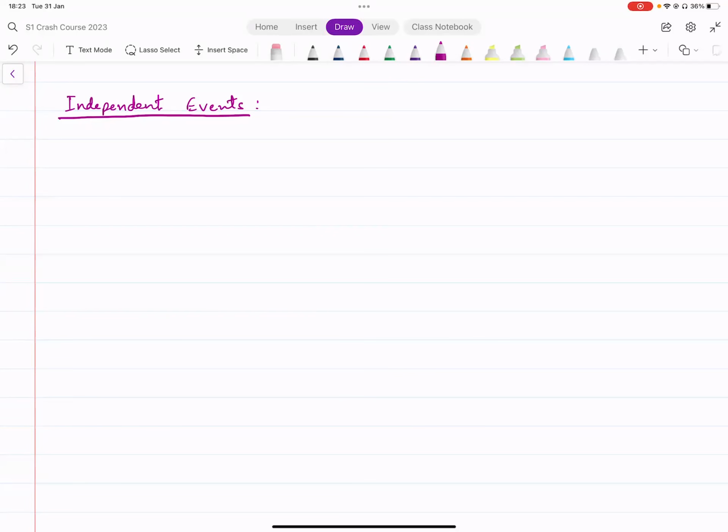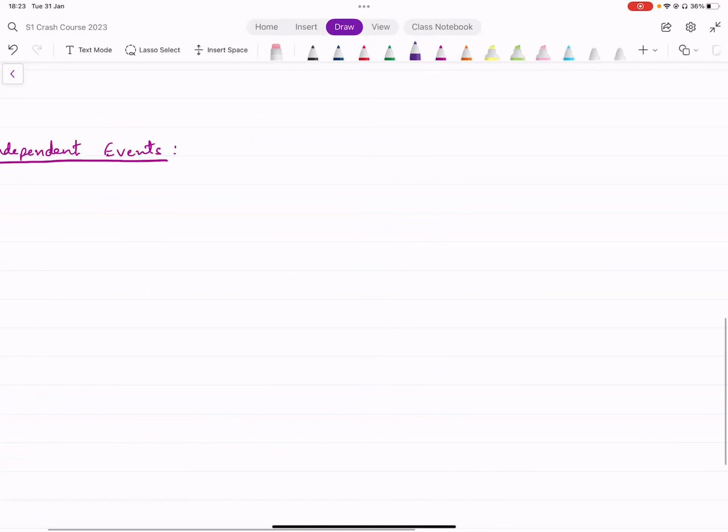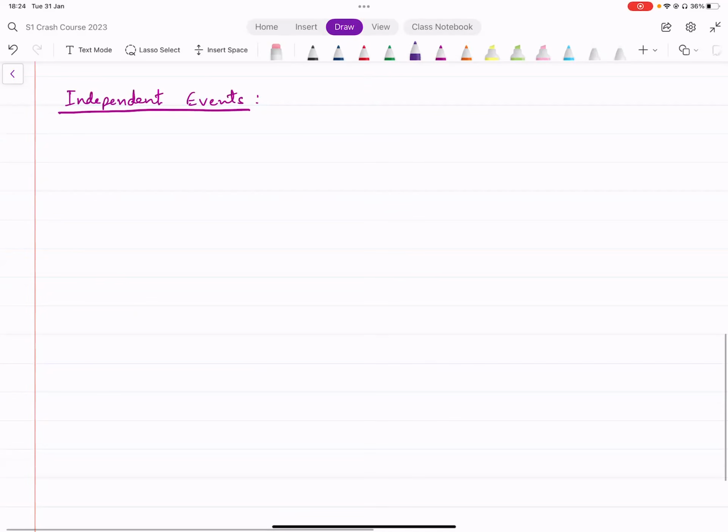Now, let's take an example for this as well. We were talking about weather earlier, snowfall and temperature. Let's say we have two events. One event is A: the minimum temperature in Lahore is 10 degrees Celsius today.